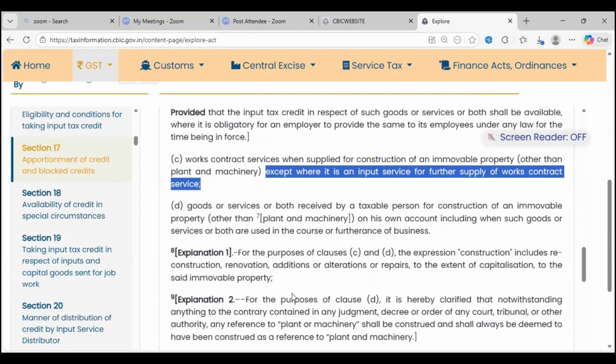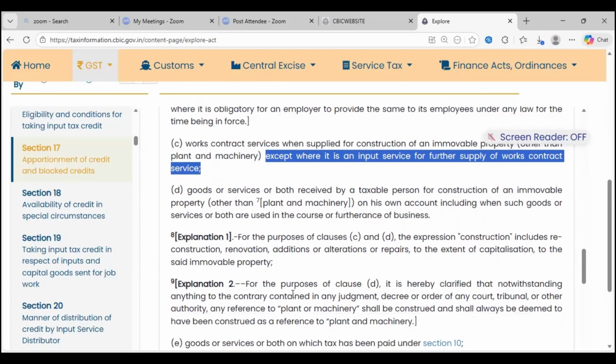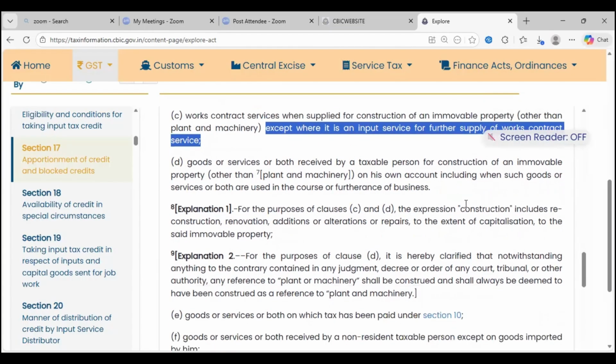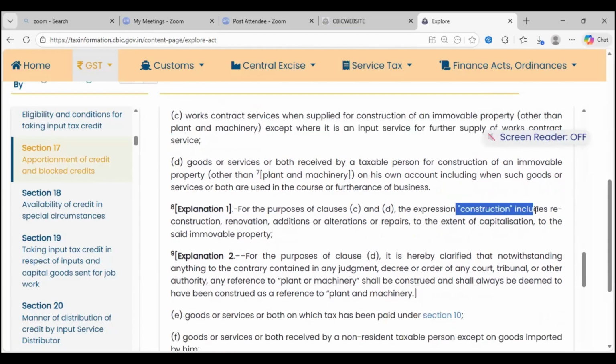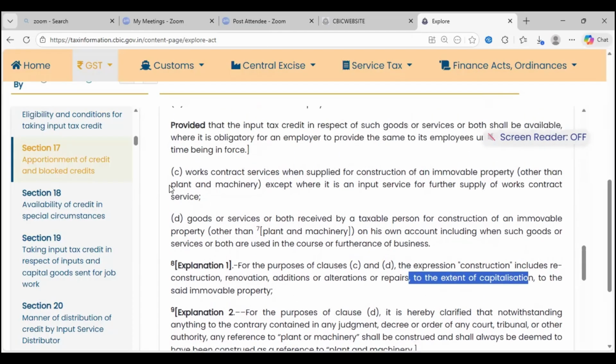The exception is I use that for further supply. Explanation: construction includes reconstruction, renovation, additions, alterations, or repairs to the extent of capitalization to the said immovable property. They have excluded plant and machinery.